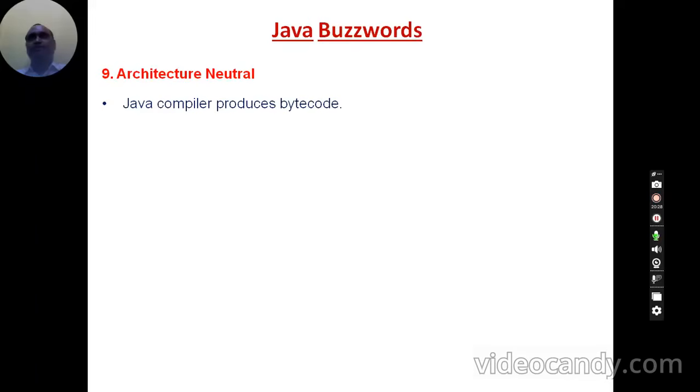Previously we discussed platform independent. Java is a platform independent language, meaning Java doesn't depend on any kind of computer hardware architecture. It is completely hardware platform independent. This is possible because of JVM.